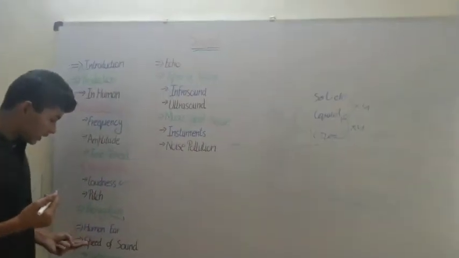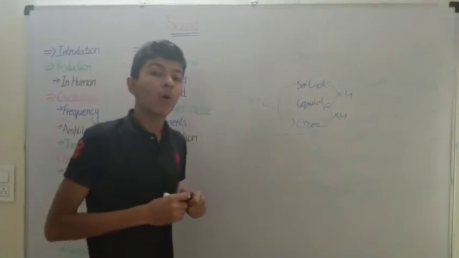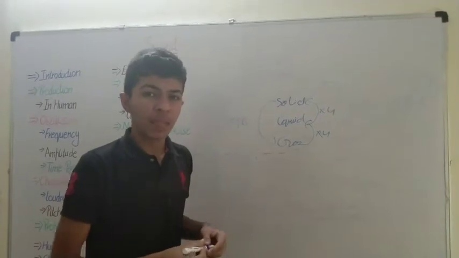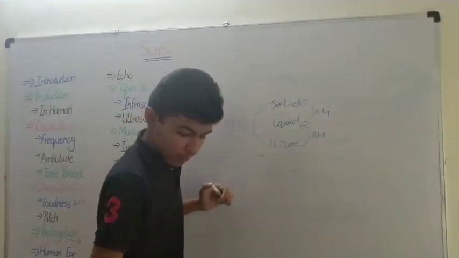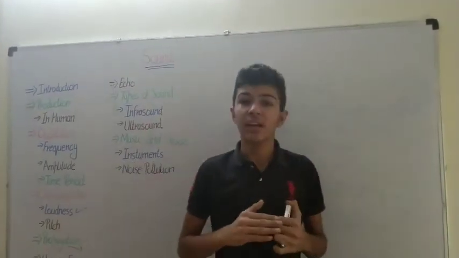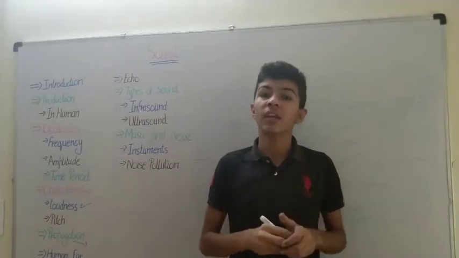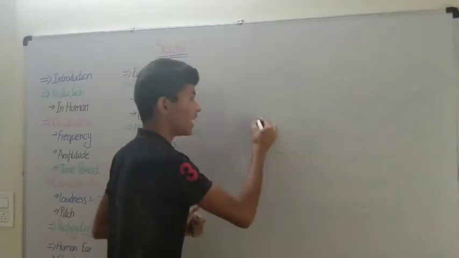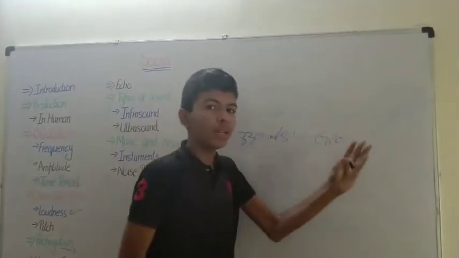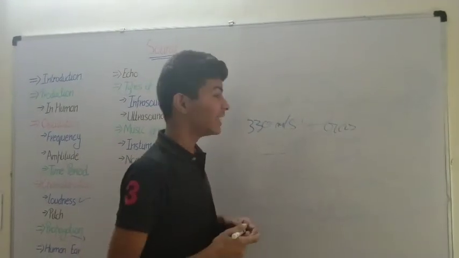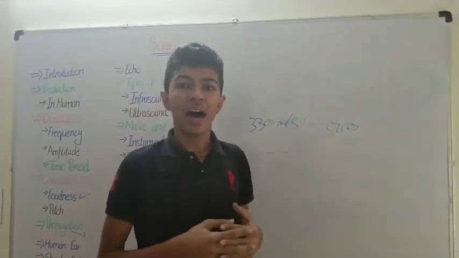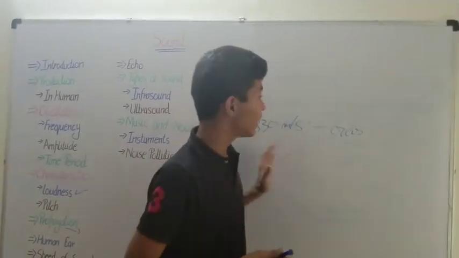But the speed of sound also depends upon the particles it is made up of and the intensity of the sound. So what happens when we break the sound barrier? Have you ever seen a fighter plane zoom past the speed of the sound? The sound travels at 330 meters per second in the air at normal room temperature. So the fighter jets which have a speed of 1000 meters per hour break the sound barrier.